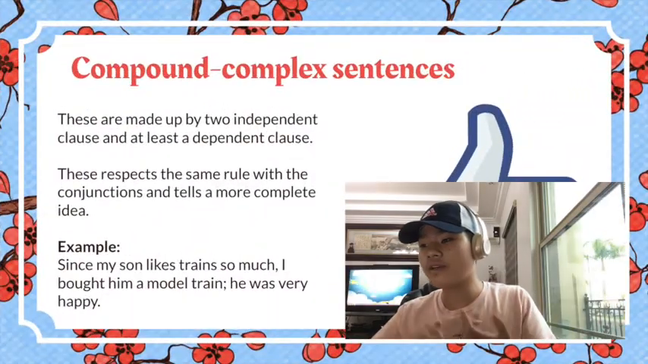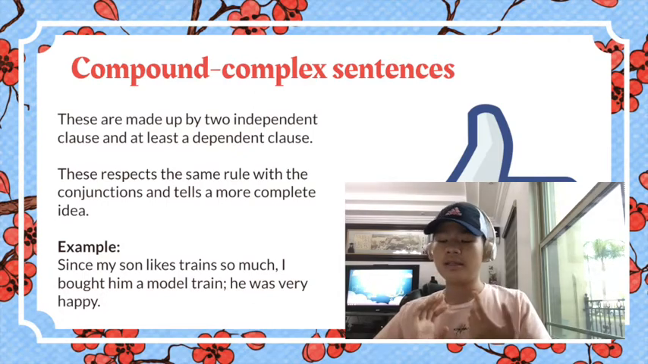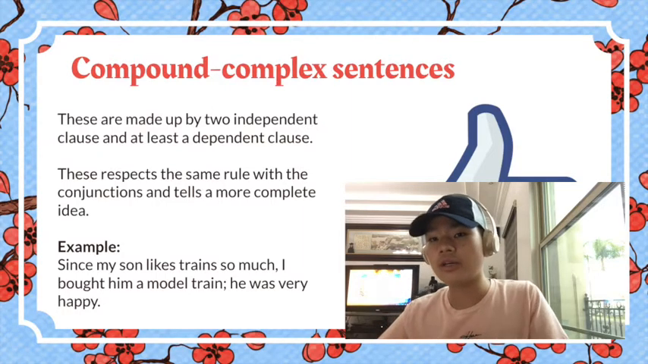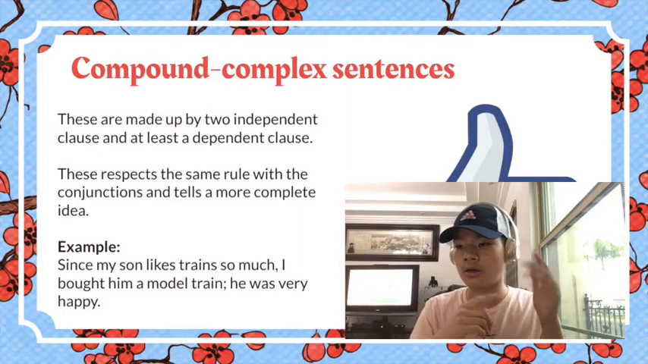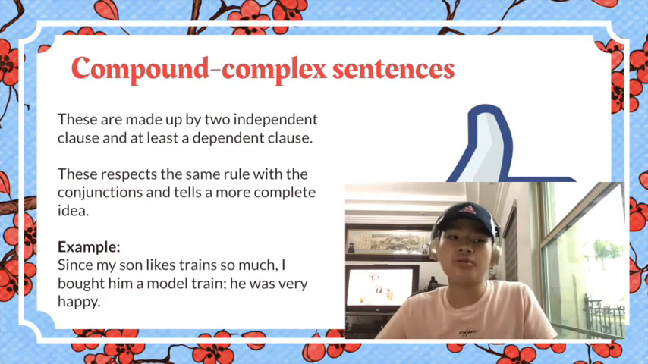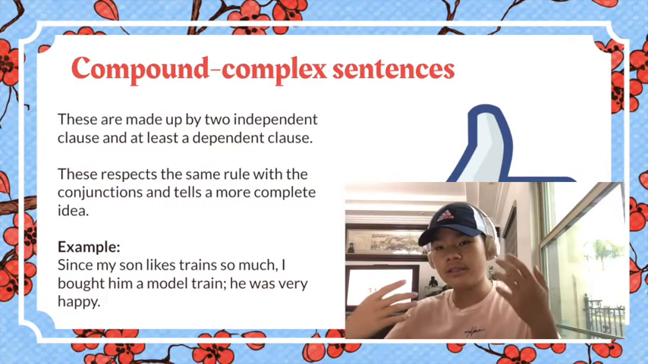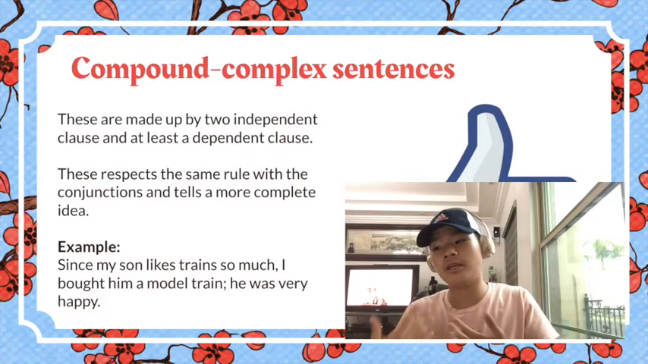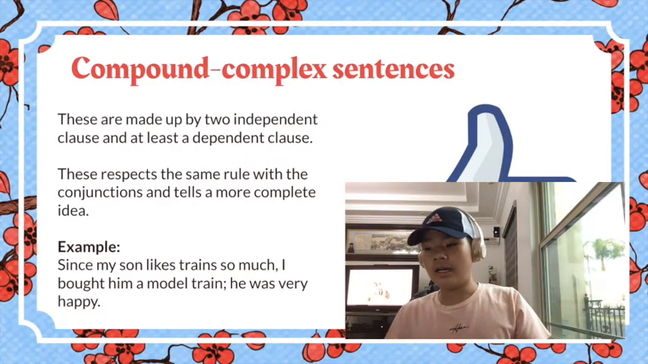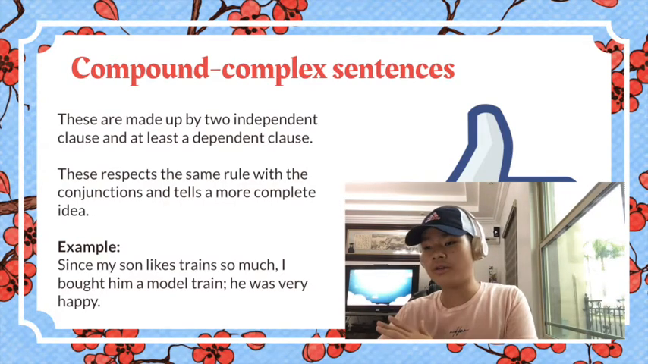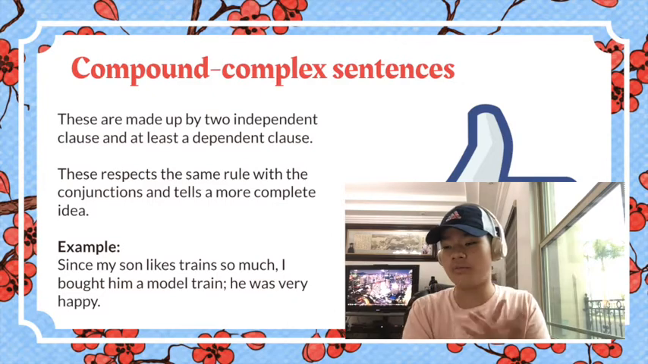And at the end we have the compound-complex sentences. These are made up of two independent clauses and one dependent clause. This follows the same rules as the compound and the complex sentences: the same rule of punctuation and conjunctions, such as using a comma when the dependent clause is first, and so on. And it tells a more complete idea if you compare it with the compound and complex sentences.